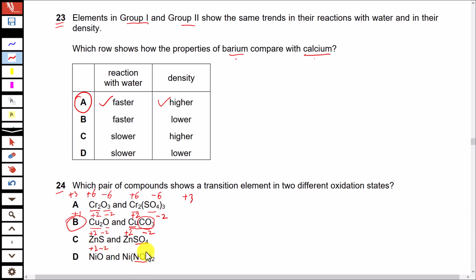Nitrate has overall -1 charge. There are 2 nitrate ions, so -2. And the nickel atom that will counter this negative charge will have +2 charge. So among these 4 options, B is the right option where the transition element has 2 different oxidation states in these 2 compounds.